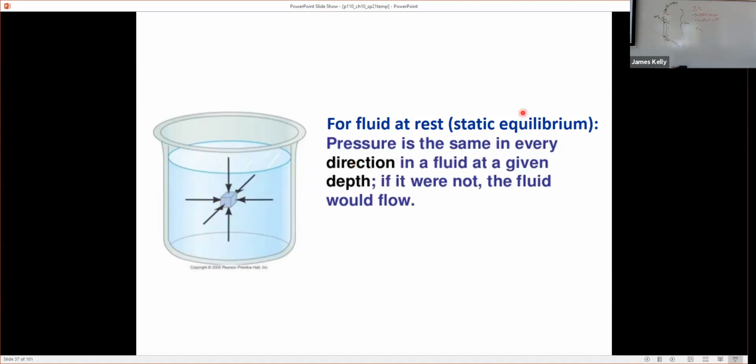Remember, I'm assuming the fluid's at rest. Why would that violate the assumption that the fluid's at rest? If the right-hand force on the right side of this imagined cube in the middle of the fluid were bigger than the left-hand force on the opposite side.